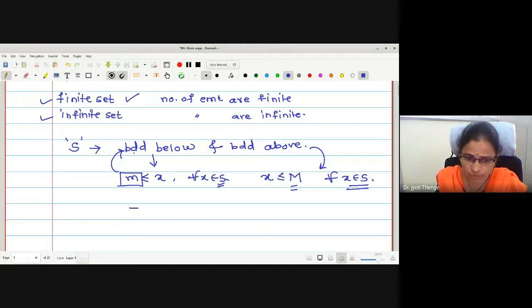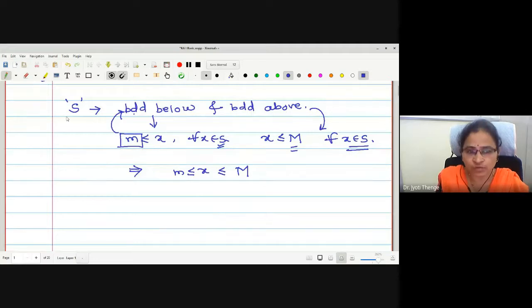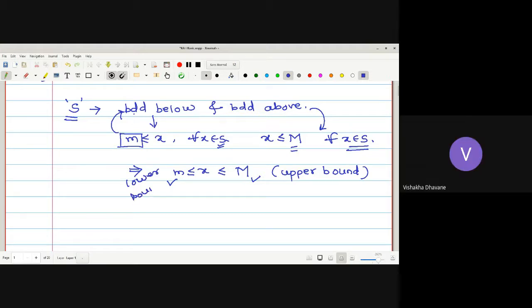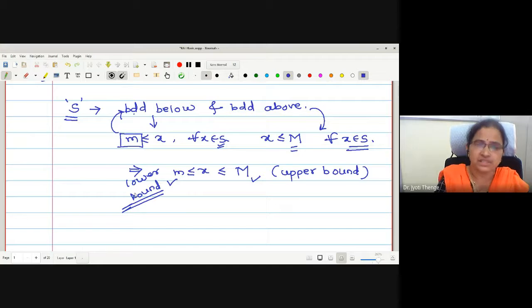Let us combine both the inequalities. Can I write m less than or equal to x less than or equal to capital M? That is, every element of the set S lies between the two values, small m and capital M. That's why this capital M is called the upper bound, and this one is called the lower bound. Whenever a set satisfies this condition, it is said to be a bounded set.